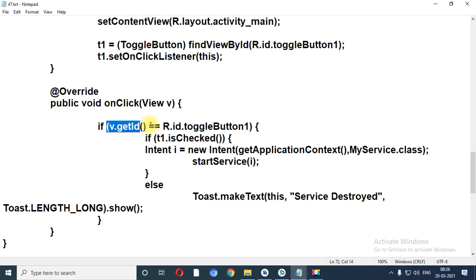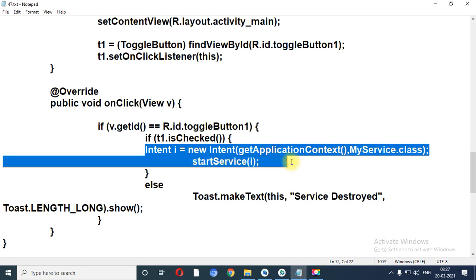We compare it with the R.id.toggle button. So if we have checked that toggle button, if toggle button is checked, at that time what we need to do, we need to start our service. So for that you need to create the object of intent class, because we are switching from one activity to the other activity, and that can be possible with the intent class. So what I have done, I have created the object of intent class.